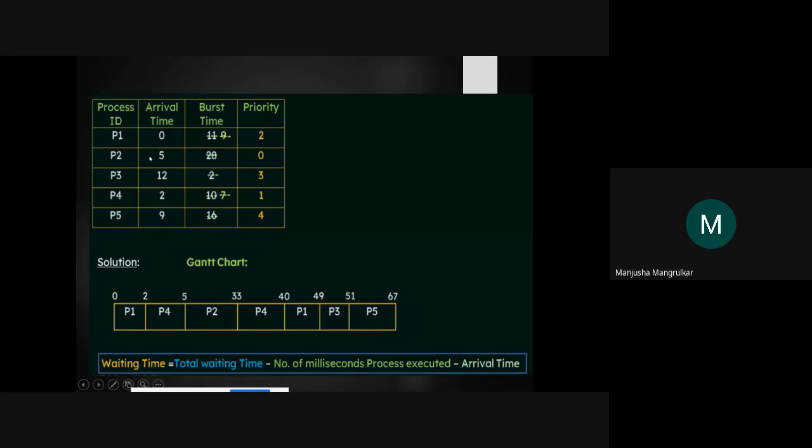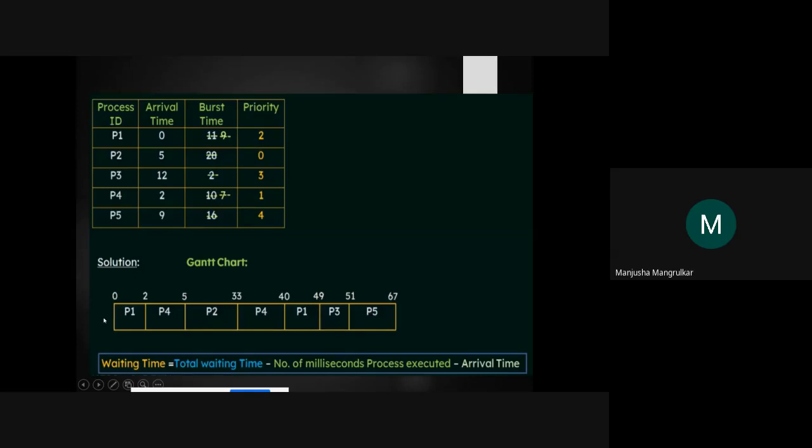But among P1 and P3, P1 has the highest priority. So first P1 is completed, whatever the left time, here 2 millisecond done, then 9 millisecond is required. So 40 to 49 millisecond P1 will take. Then after that P3 will take. How much time is P3? Only 2 millisecond. So 49 to 51 is P3. And then the last priority is P5, that is 9 millisecond. So 51 to 69 is P5.